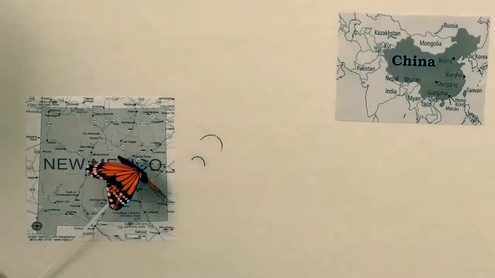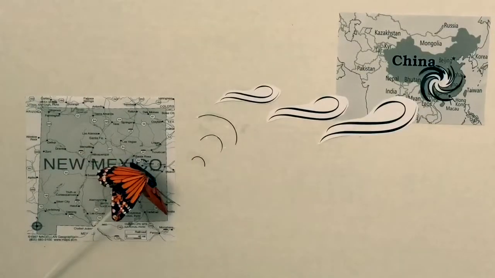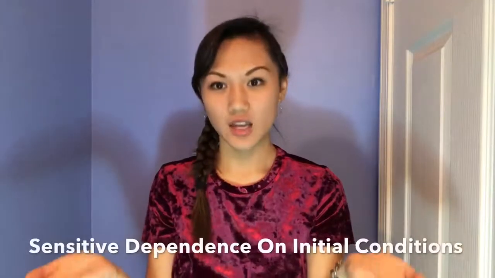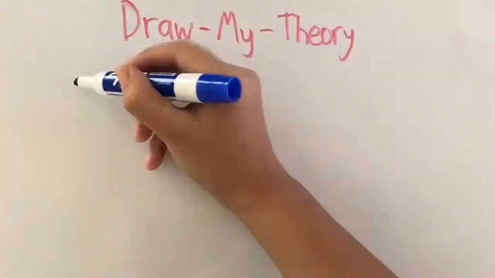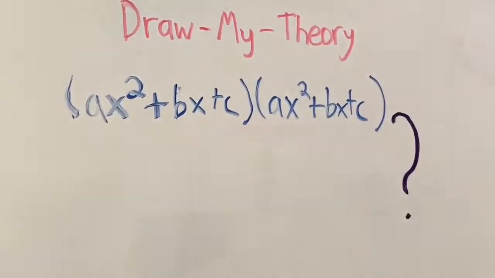You might have heard of this phrase before. A butterfly flaps its wings in New Mexico and a hurricane is caused in China. That saying comes from the concept of chaos theory, which is that small causes can have much larger, more drastic effects, also referred to as sensitive dependence on initial conditions. It is a mathematical concept about complex dynamical systems and nonlinear functions.